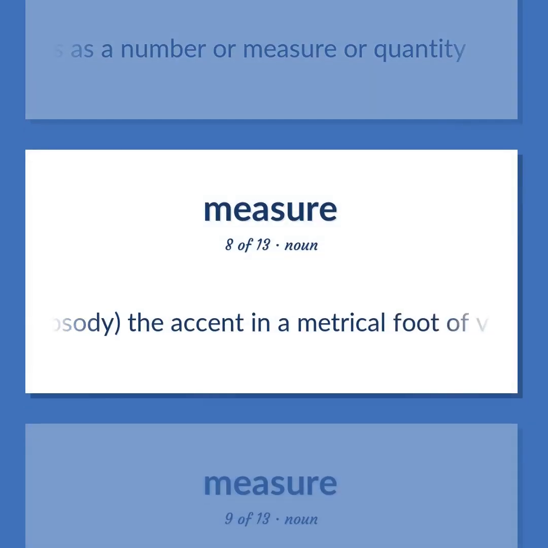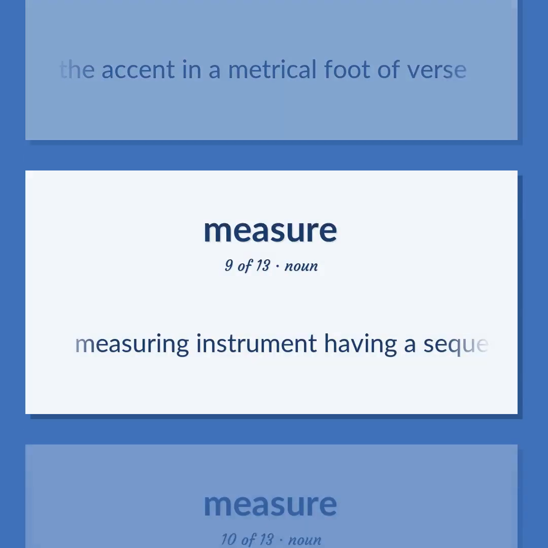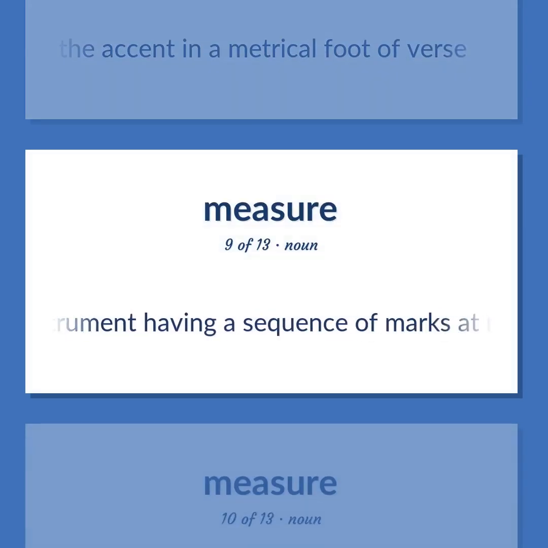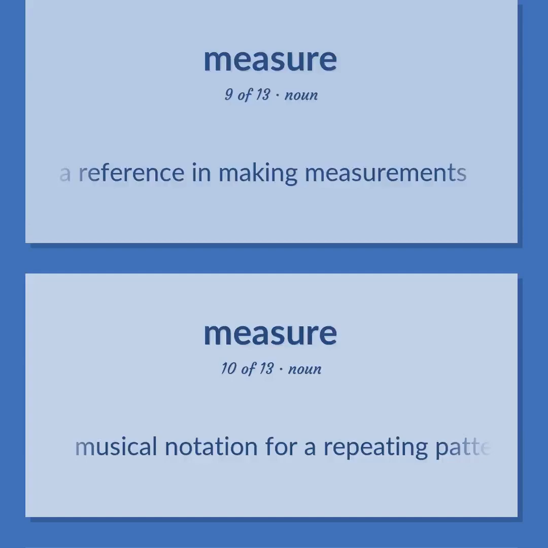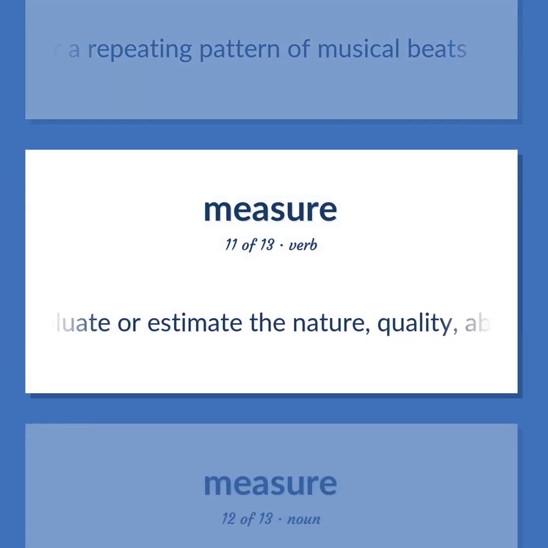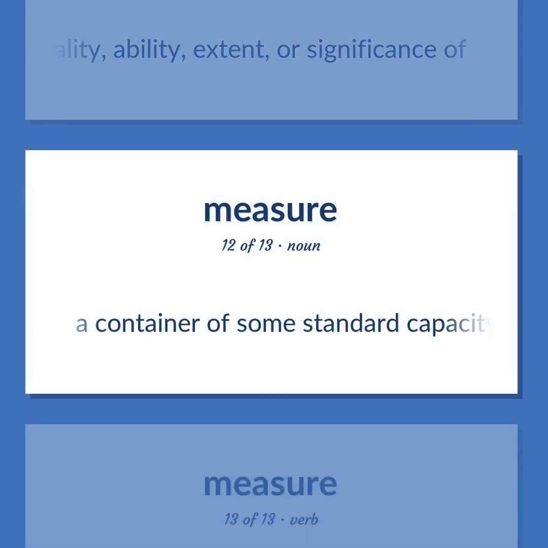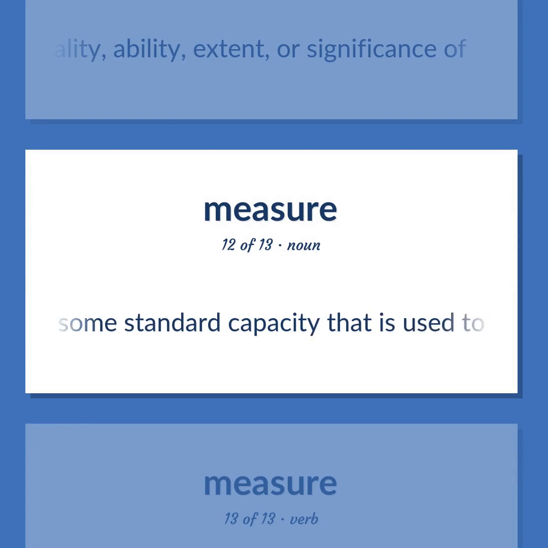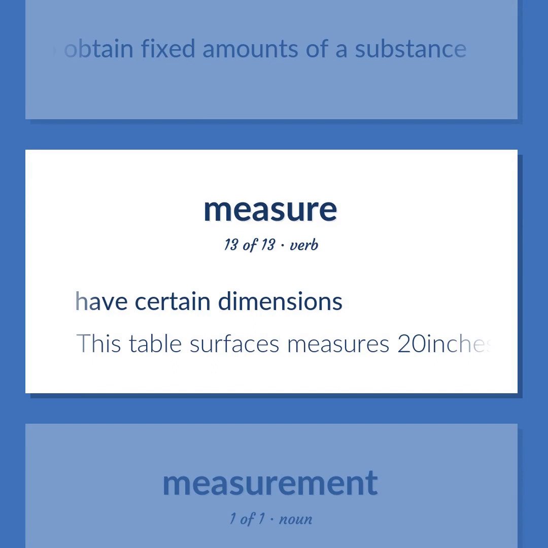Prosody. The accent in a metrical foot of verse. Measuring instrument having a sequence of marks at regular intervals, used as a reference in making measurements. Musical notation for a repeating pattern of musical beats. Evaluate or estimate the nature, quality, ability, extent, or significance of. A container of some standard capacity that is used to obtain fixed amounts of a substance. Have certain dimensions. This table surfaces measures 20 inches by 36 inches.